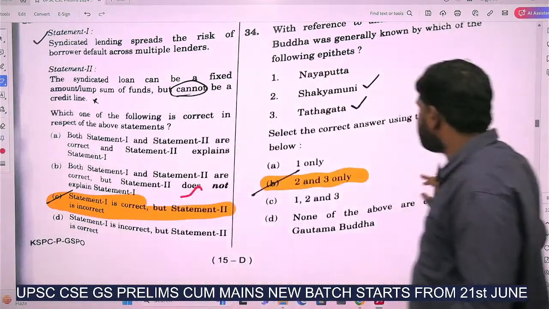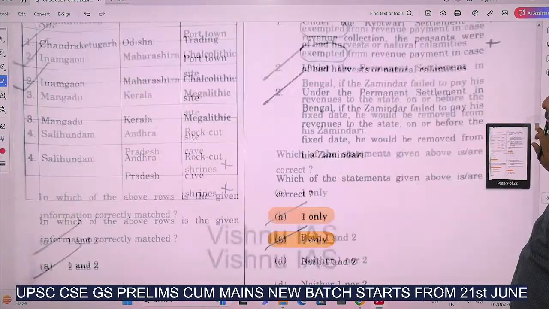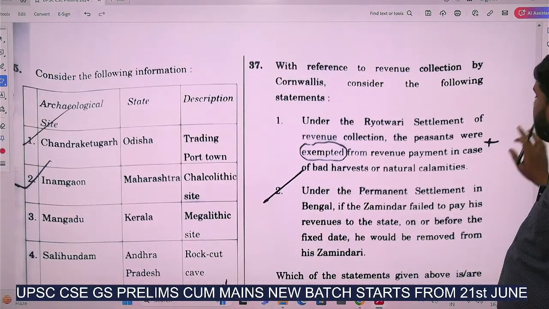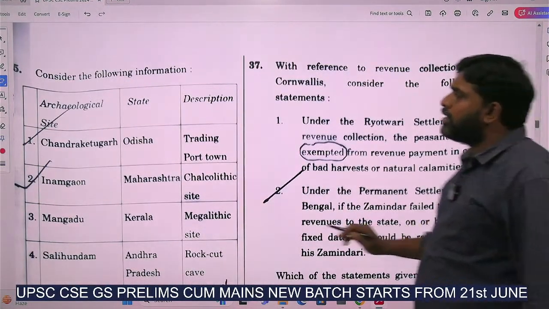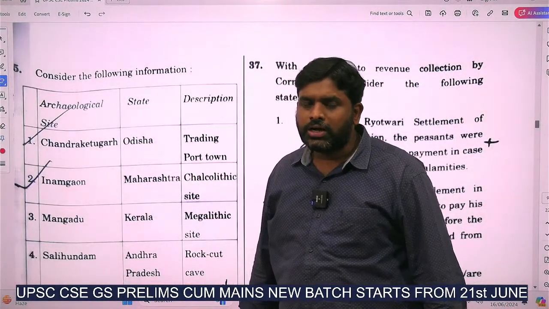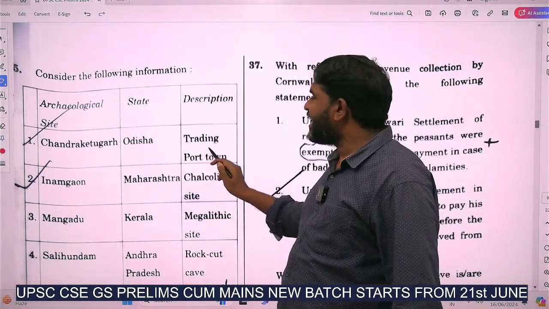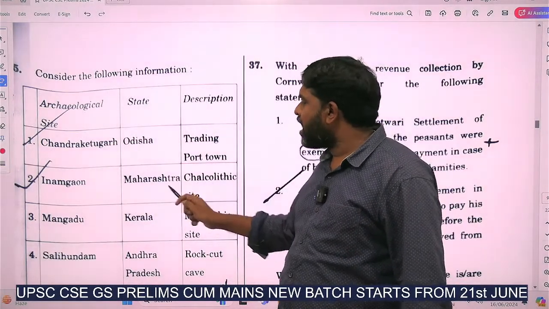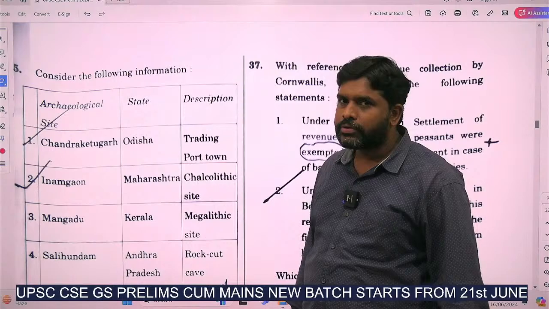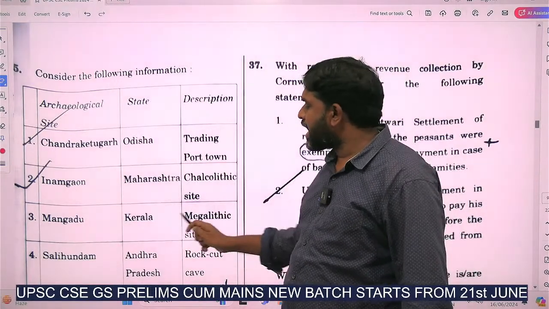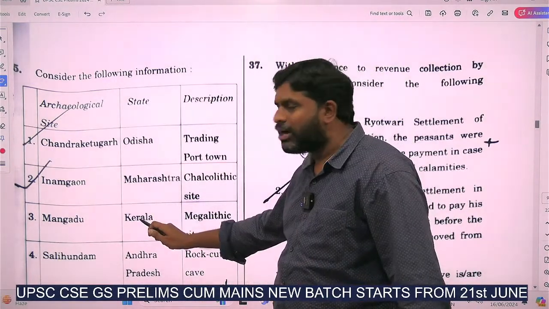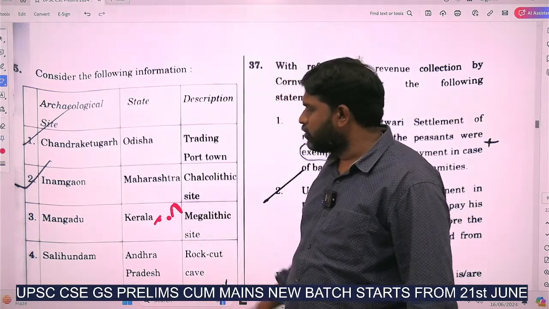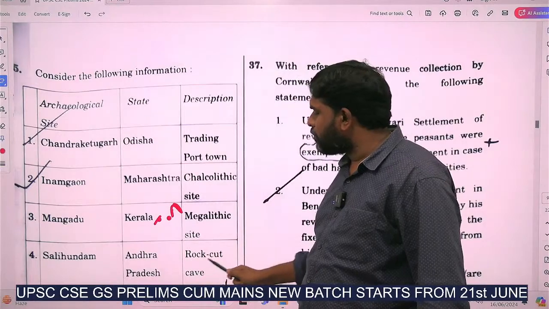And the next is, anthropology students will know about it. Chandraketugarh, Odisha, trading port town. Inamgaon, Maharashtra, Chalcolithic site. Mangadu, Kerala, megalithic site. Remember this. This is not Kerala. It is very near to Chennai. Mangadu, Tamil Nadu. This is Salihundam, Andhra Pradesh, rock caves.